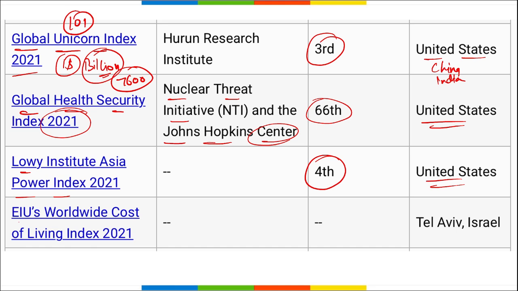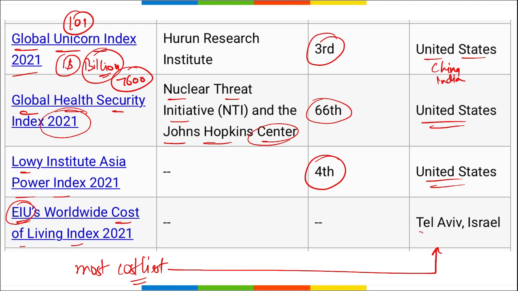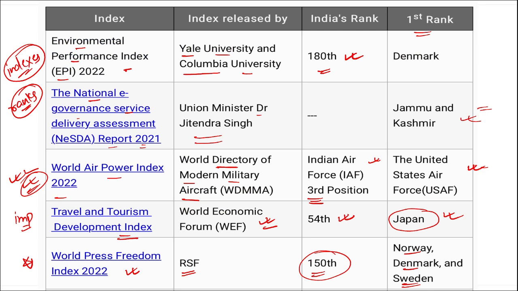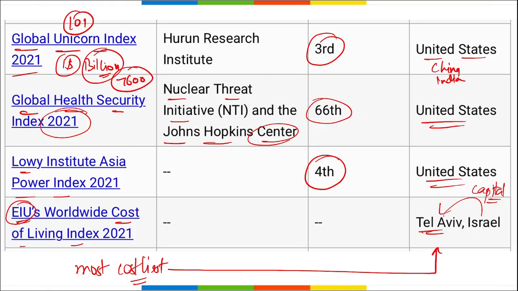Next, if we are talking about the EIU, that is the Economist Intelligence Unit's Worldwide Cost of Living Index, or indirectly, which is the costliest city. The costliest city to live in is Tel Aviv, the capital of Israel. All right, remember it like this. So the world's costliest city according to the Worldwide Cost of Living Index is Tel Aviv, the capital of Israel. So friends, these were all the indexes. If you are not taking notes, I'll suggest you take a screenshot of it and then move on with the video.